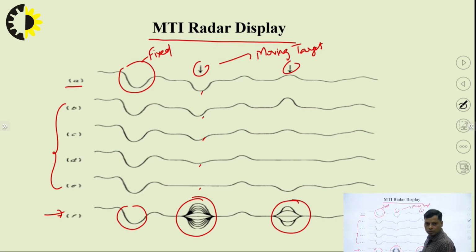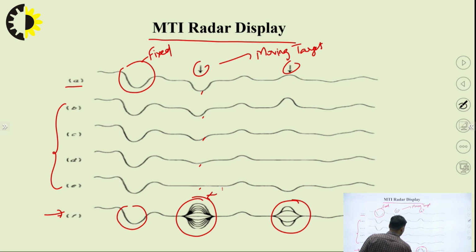The highlighted amplitude corresponding to sweep A, for the rest of B to E, gives the information that these are clutter-type echoes we are getting on the radar display.